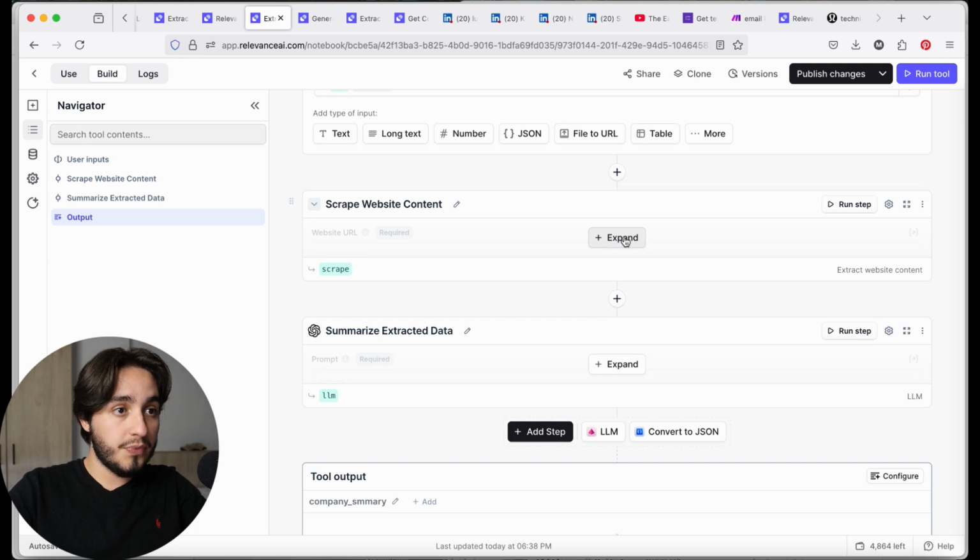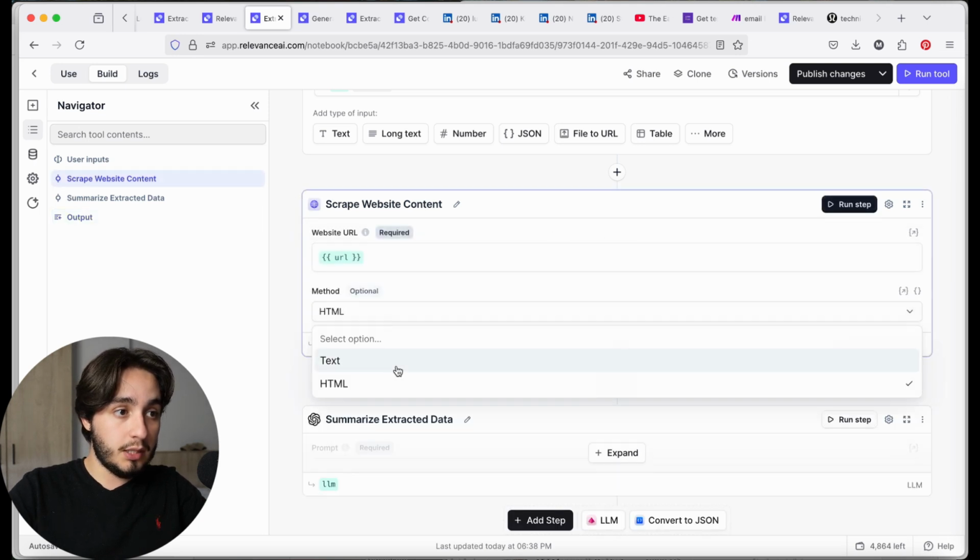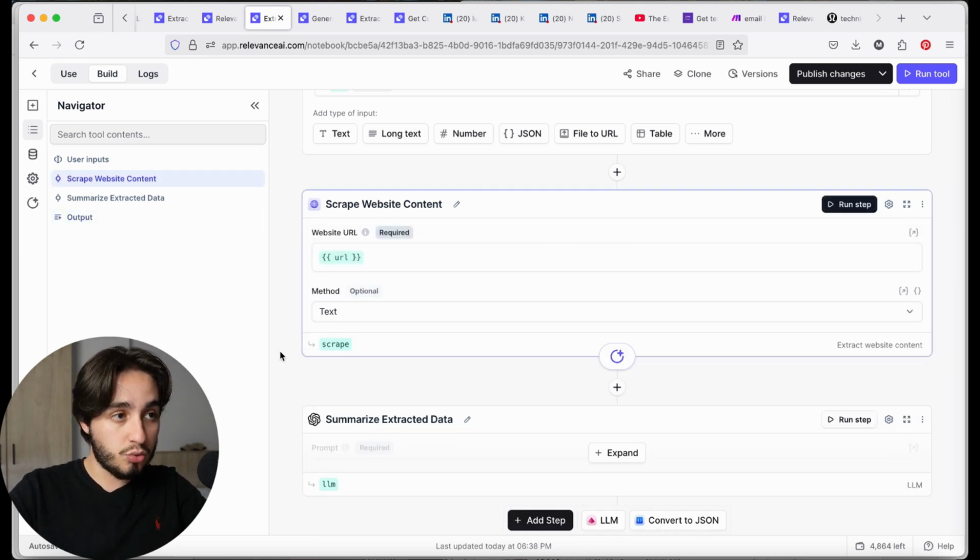So what I'm gonna do is, instead of scraping the HTML, we're gonna scrape the text of this tool instead. We were scraping the HTML in the previous step because we wanted to get social media links. So we're just gonna have to create that as a separate step in a different way that doesn't necessarily include this. So publish changes over here.